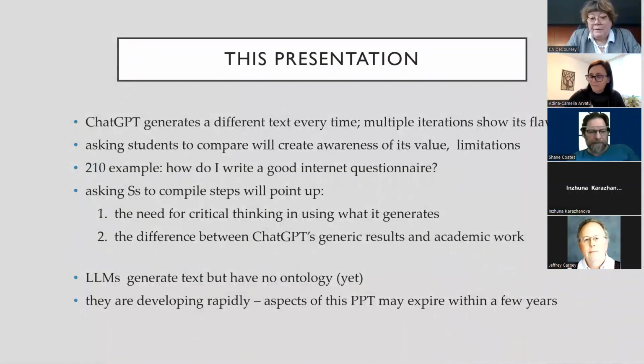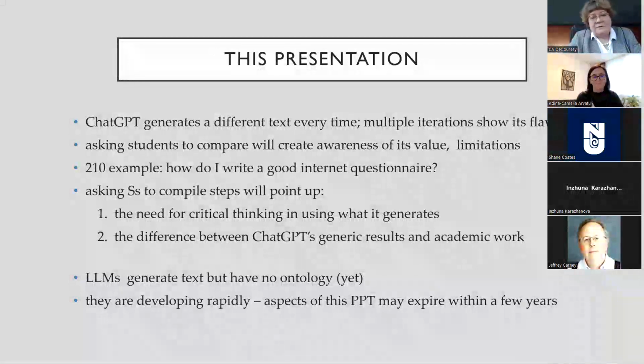Okay, so you probably know that ChatGPT will generate a different text every time you hit generate. And if you get multiple generations, multiple iterations, you can compare them. And when you do that, you begin to see the crazy things that it's telling you. So it's famous for, as they say, hallucinating. That means it makes mistakes.